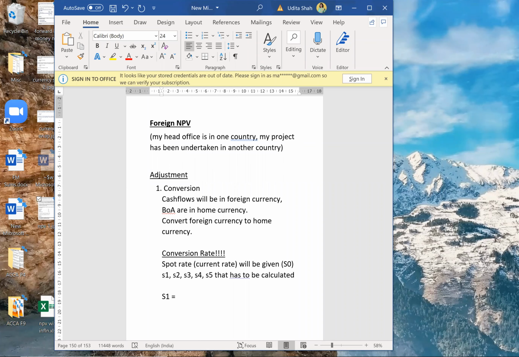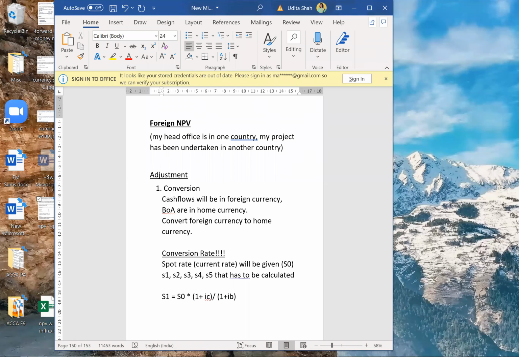So that will be S0, the spot rate of the current year, into 1 plus inflation of counter country divided by 1 plus inflation of base country.